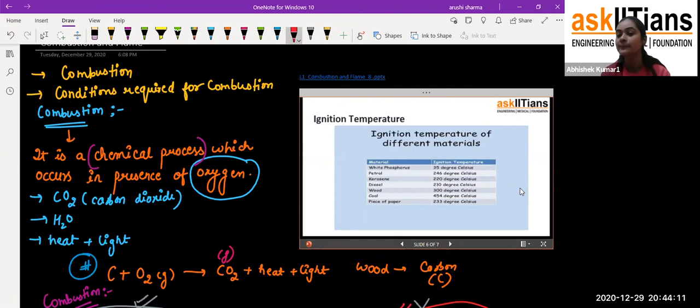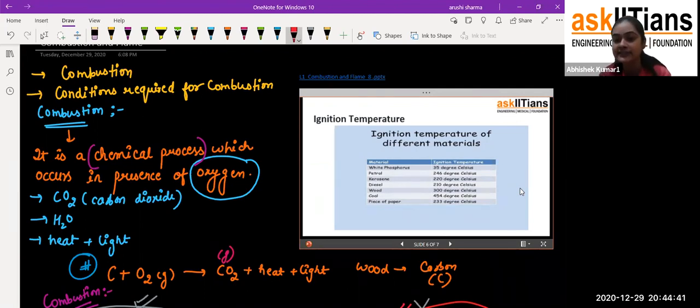You can see petrol requires 246 degrees Celsius. That means its ignition temperature is this. We have to give that much heat so that its temperature reaches 246, and at that point it will start burning. And kerosene is 220 degrees Celsius. That means we don't require as much heat as for petrol, because its ignition temperature is low.